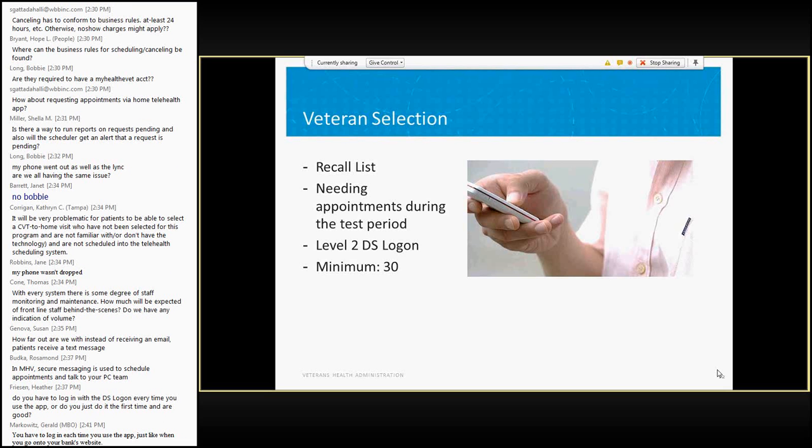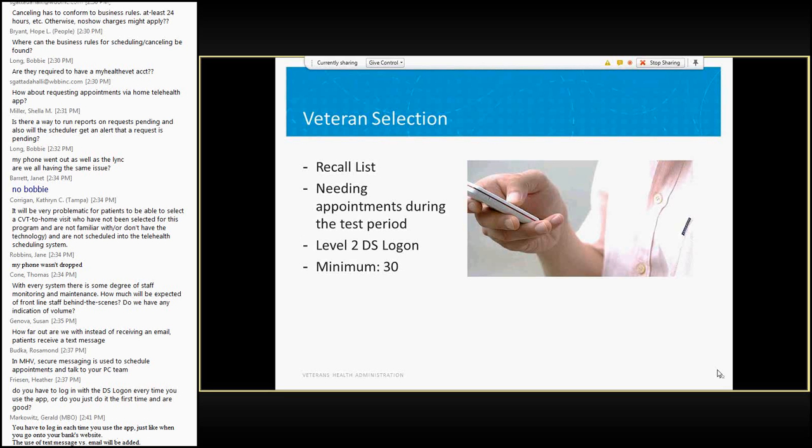We were using veterans who, in real life, needed appointments within the 2 months following the start of this field test. As Jerry mentioned, in order to authenticate into this application, the veterans needed the premium level DS Logon credential, which is obtained through the Department of Defense. So those criteria for veteran selection created its own challenge to this field test. Next slide, please.